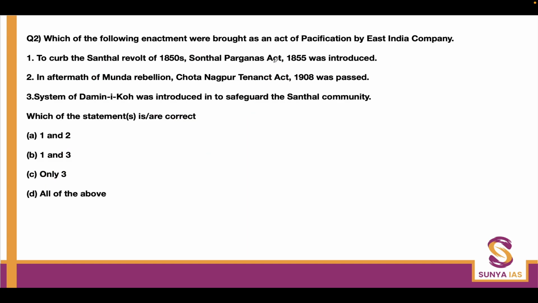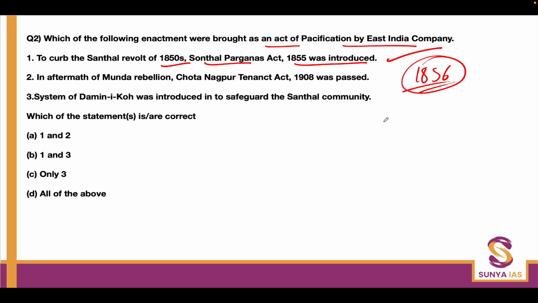Next question. Which of the following enactments were brought as an act of pacification by the East India Company to curb the Santhal revolt of the 1850s? Santhal Pargana Act 1855 was introduced. This statement is right. I hope everyone knows that in 1855-1856 Santhal Pargana was made a separate piece of land on which Santhals were allocated land so that they can do farming, and it was also made clear that the Santhals cannot hand over or sell off their property to someone else. So that is also something you have to keep in mind.